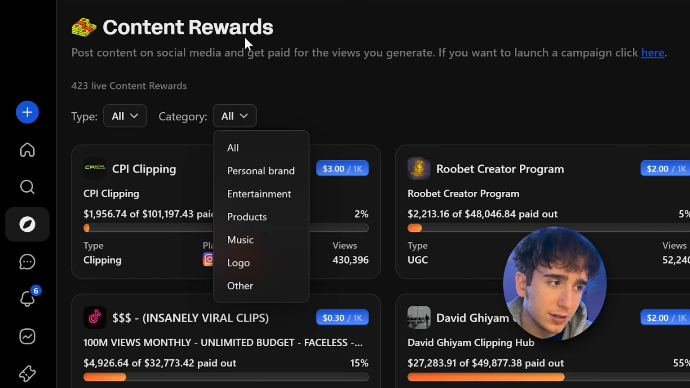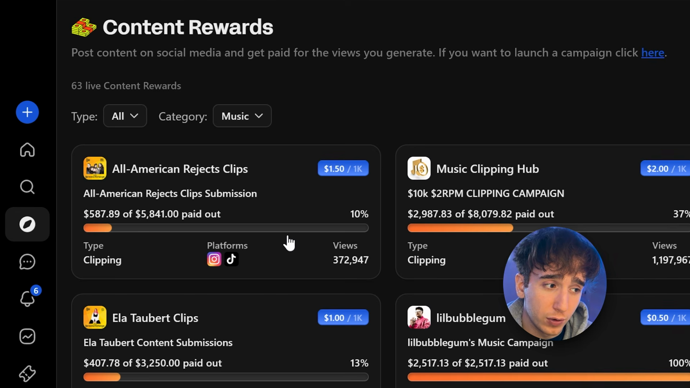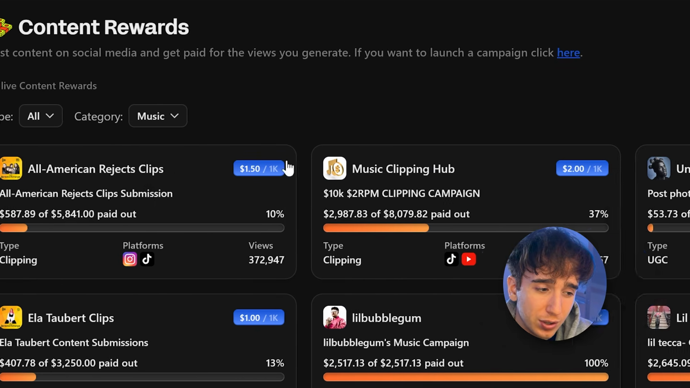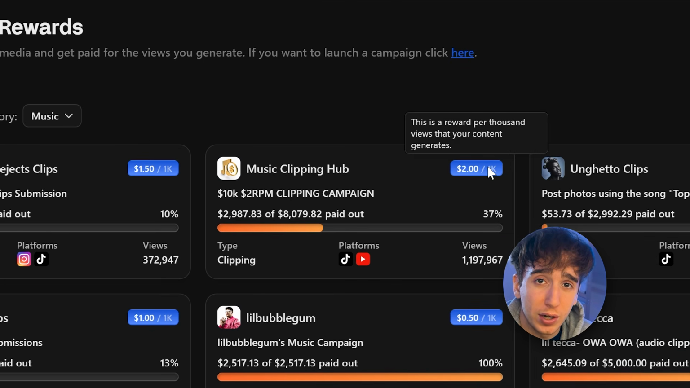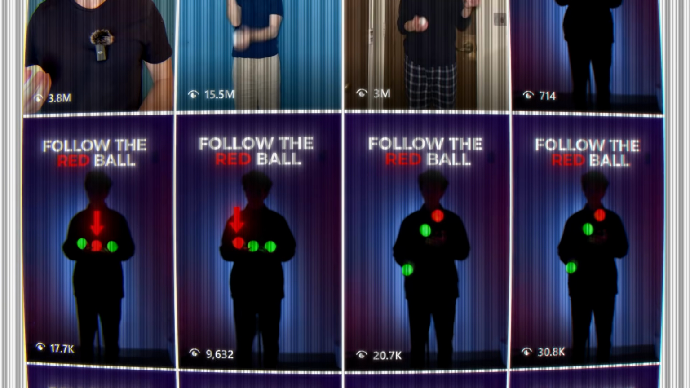So the first thing I entered was under the content rewards platform for music. Now, not all of them, but a lot of these campaigns actually just pay you for adding their music to your video. You don't have to clip anything for them. You don't even have to tag the artist a lot of the time. All you have to do is literally just add music to the videos that you're already posting. And that was great for me because I was already posting videos.